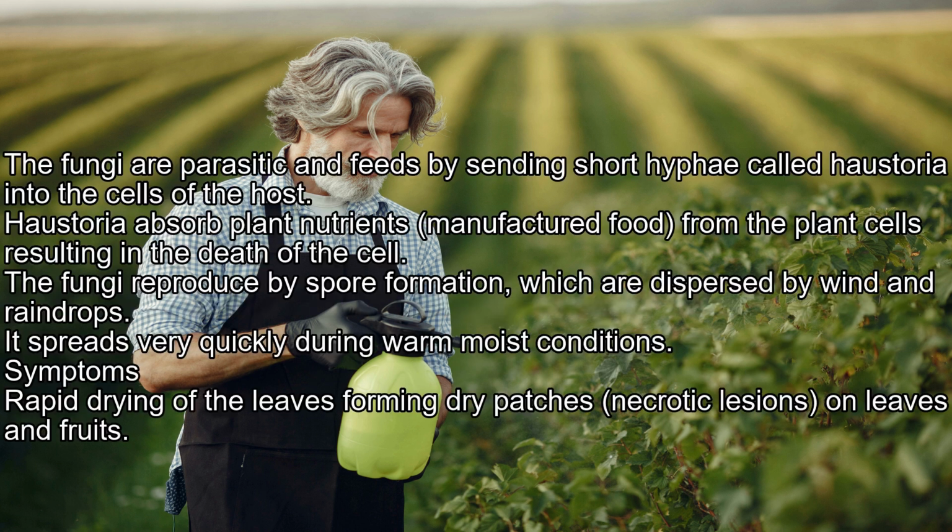The fungi are parasitic and feed by sending short hyphae called haustoria into the cells of the host. Haustoria absorb plant nutrients and food from the plant cells, resulting in the death of the cell. The fungi reproduce by spore formation, and the spores are dispersed by wind and raindrops. It spreads very quickly during warm, moist conditions.